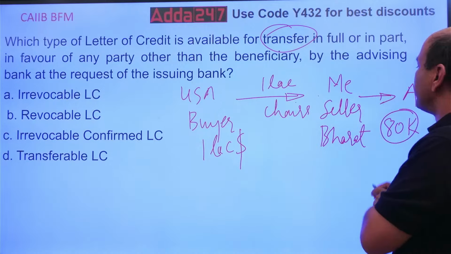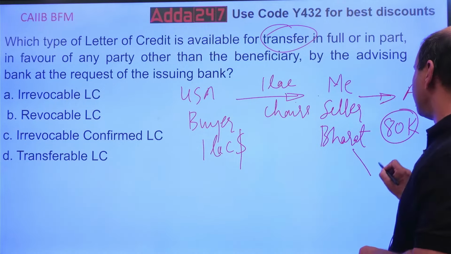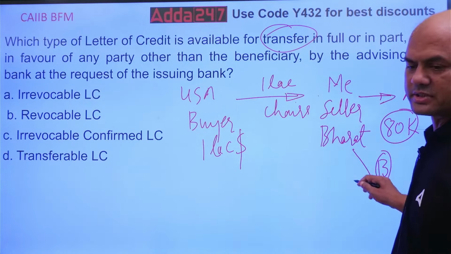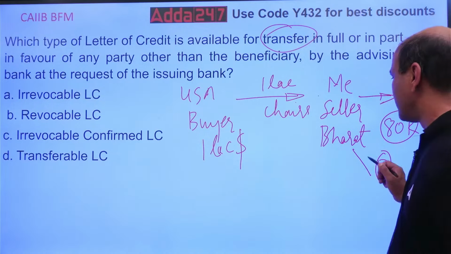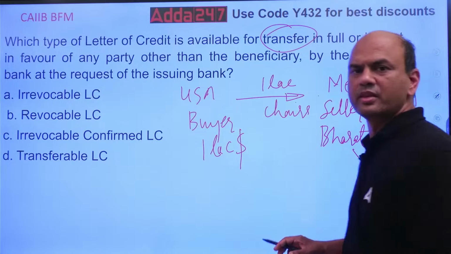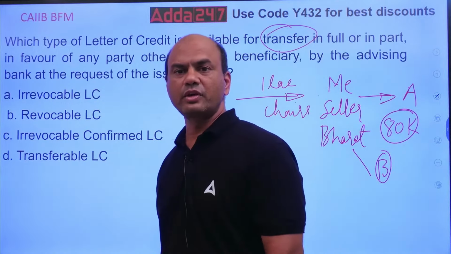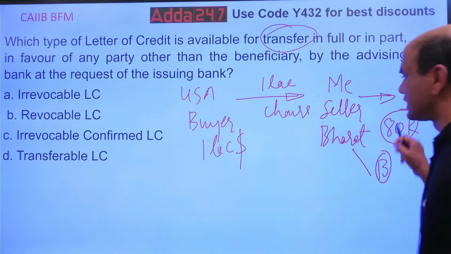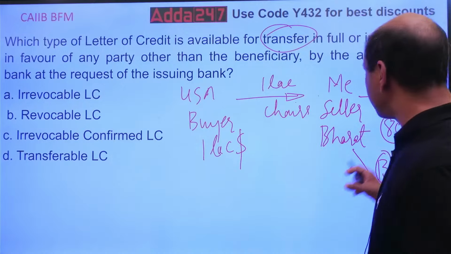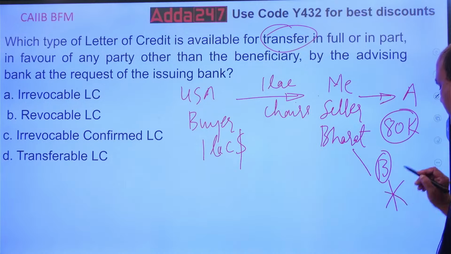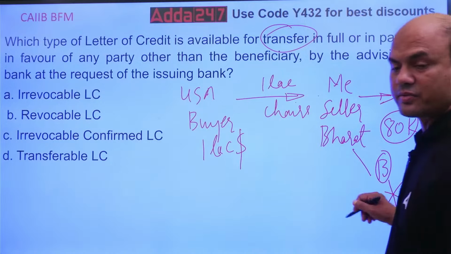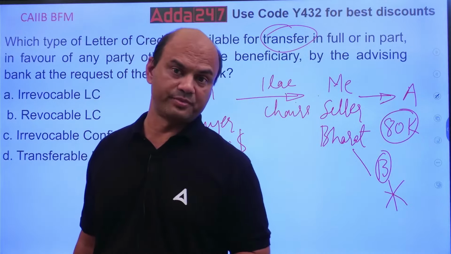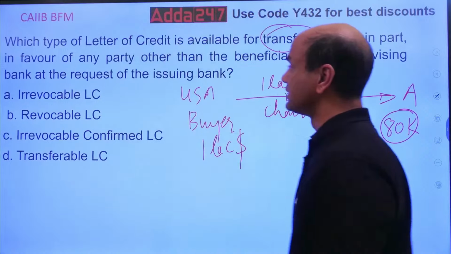See, full: I can transfer it to 2-3 guys also. To B also, some part. 50,000 chairs to A, 50,000 chairs to B. I can transfer it to anyone, even 1,000 guys. So 1 chair for 1 lakh guys, I can transfer it. First level, any number of transfers is allowed. But after this, B cannot transfer it to someone. Kindly note, the second level transfer is not allowed. First level transfer, any number is allowed. Second level transfer is not allowed. So this is known as transferable LC.